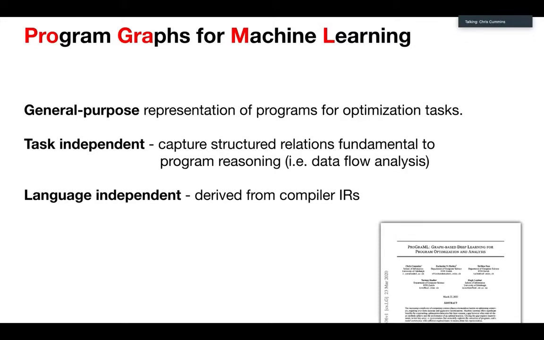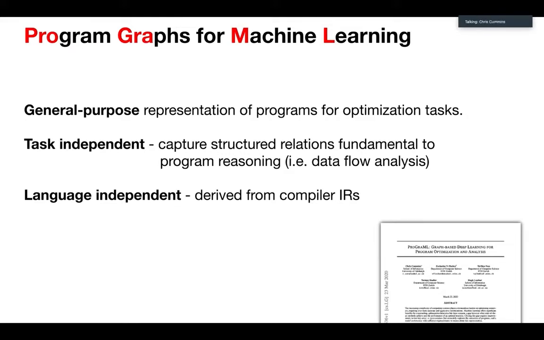So I should also credit, of course, my co-authors. This is work that I did with ETH Zurich, with Zach and Tal and Torsten, and also Mike at the University of Edinburgh. And what we came up with was program graphs for machine learning, which is a horrible name because you can't pronounce the acronym ProGraML. But I mean, I'm not very good at naming things. The idea of ProGraML was that it is a general purpose representation of programs for doing optimization stuff.